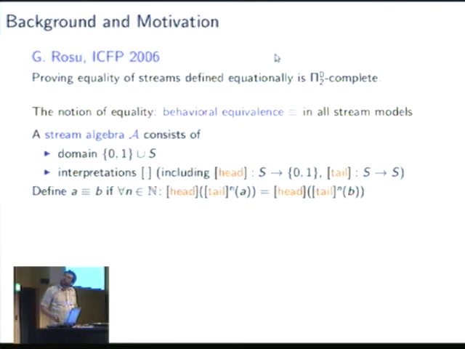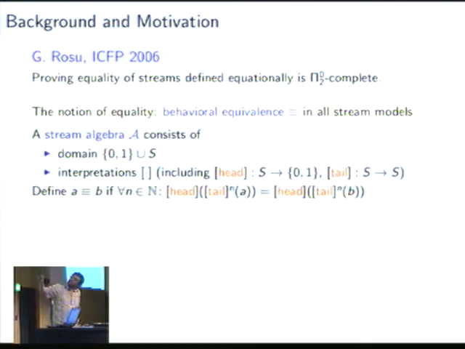What's a stream model? First, Roșu defines stream algebras, and he looks at bit stream specifications. So stream algebras consist of a domain, and for every symbol of this specification, an interpretation. The domain consists of 0 and 1, the interpretation of the bits, and the set S that contains representatives of streams.